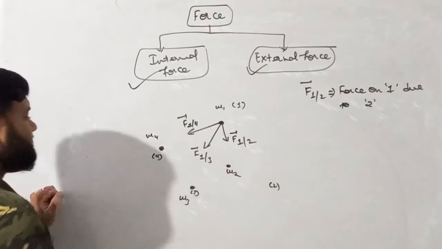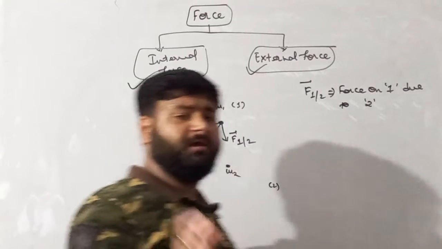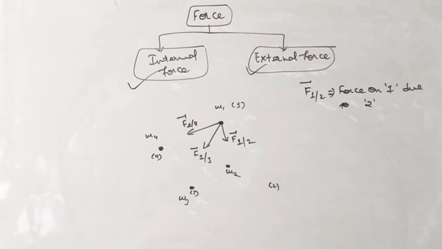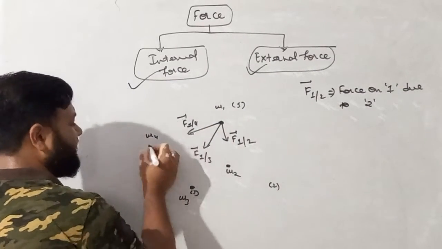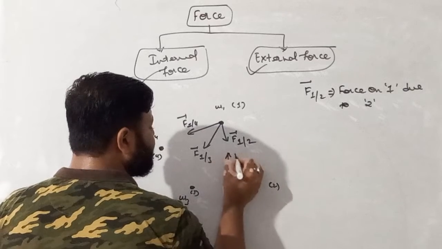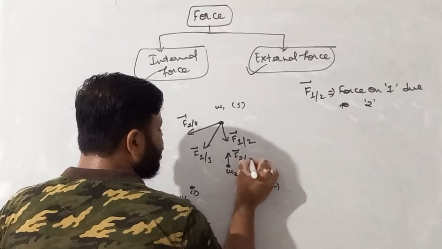Now, all the bodies are applying forces on each other. We are placing the particles in such a way. So let's suppose the second particle also experiences force due to first, third and fourth. So I'll write force on second due to first.